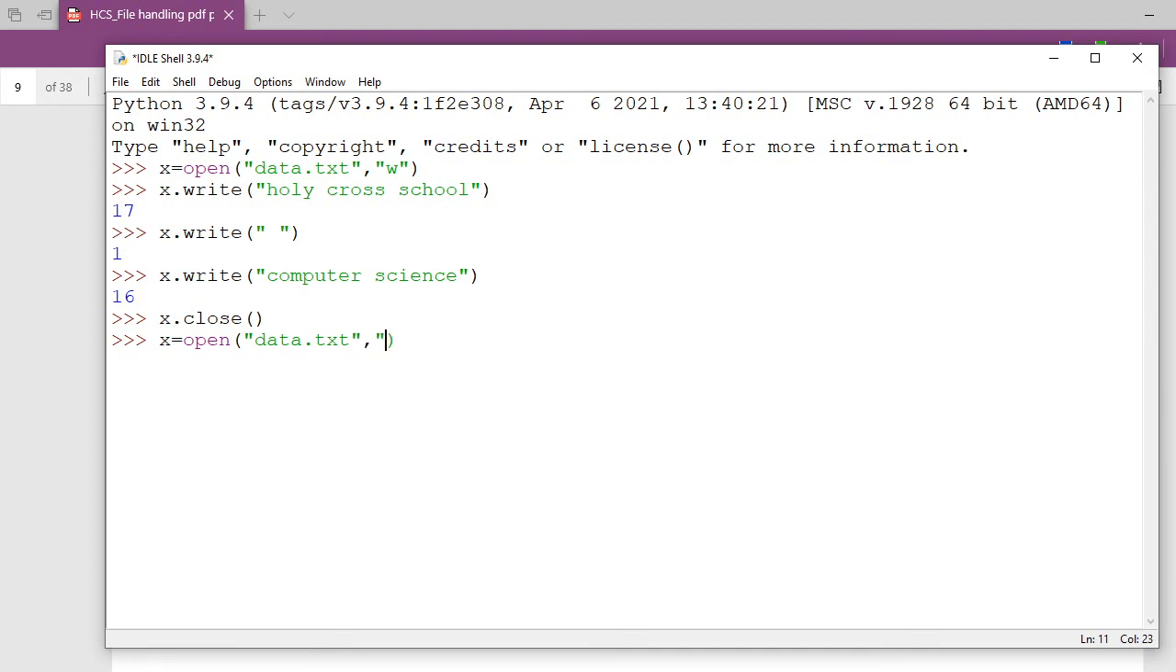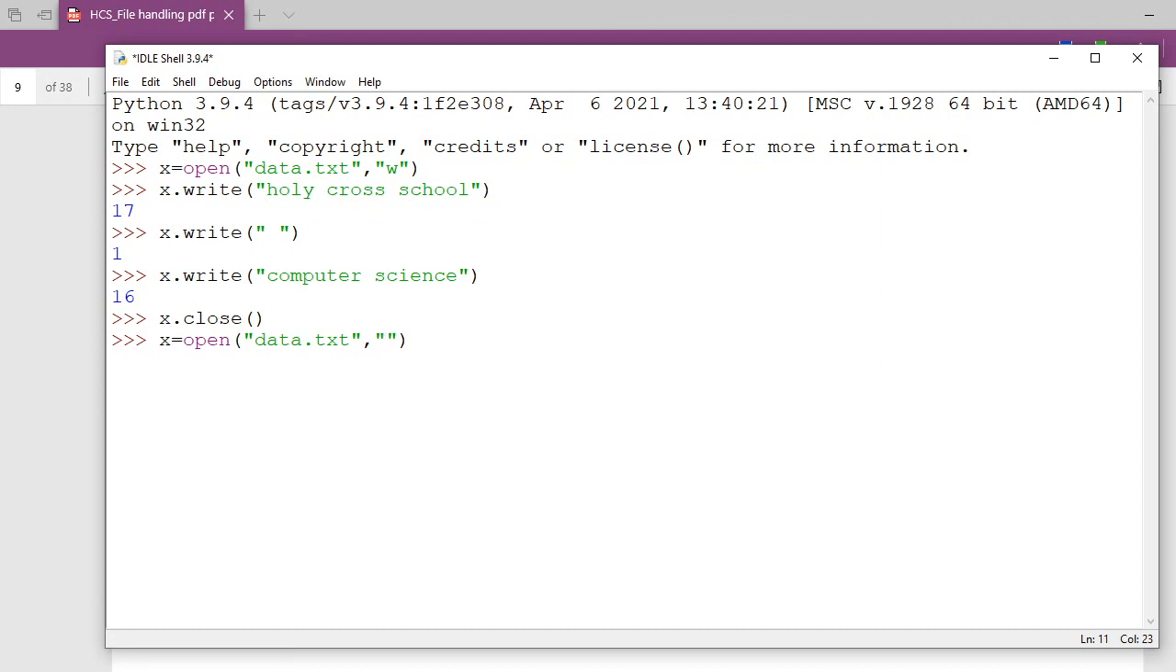Then which mode should I go for? My file is already there now and I want to read it, so I should go for R mode. Can I do the same thing with R plus mode? Yes, sir. Of course you can do. Now you can think.